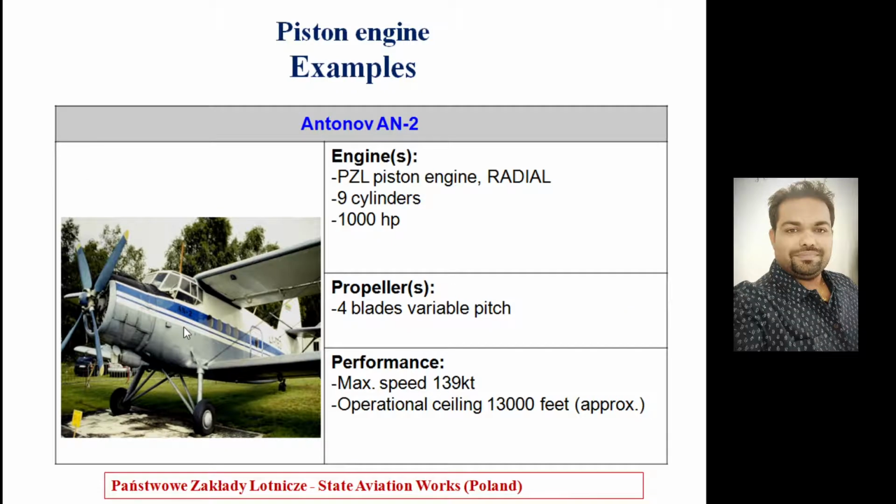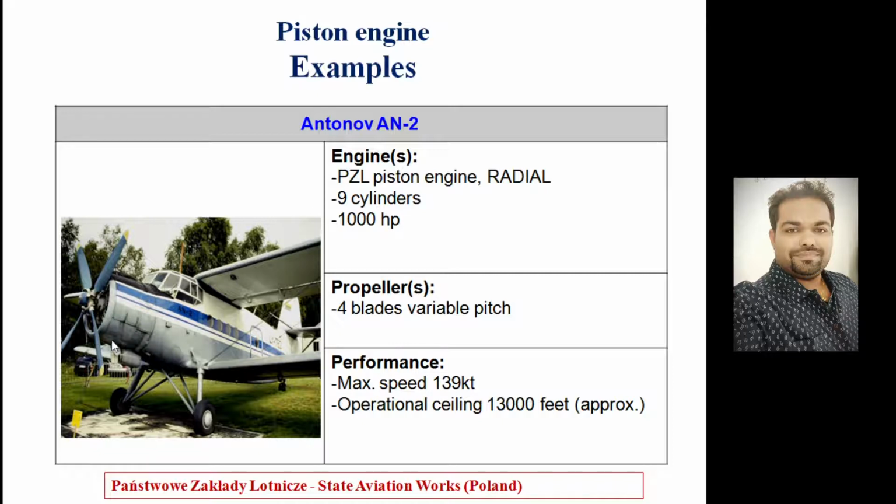So if you take one example of a famous aircraft engine, that is called PZL. PZL is nothing but the name given here, Państwowe Zakłady Lotnicze. It is a Poland-based company, and the meaning of the name is State Aviation Works. It is an aircraft manufacturing company which has developed an engine, and the engine configuration was the radial one.